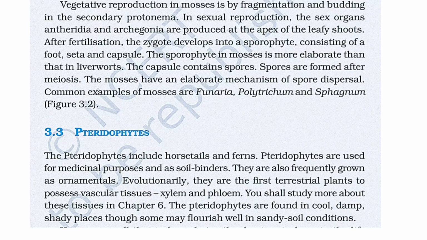Next is pteridophytes. The pteridophytes include horsetails and ferns. Pteridophytes are used for medicinal purposes and as soil binders. They are also frequently grown as ornamentals. Evolutionarily, they are the first terrestrial plants to possess vascular tissue, that is xylem and phloem. You shall study more about these tissues in chapter 6. The pteridophytes are found in cool, damp, shady places, though some may flourish well in sandy soil conditions.